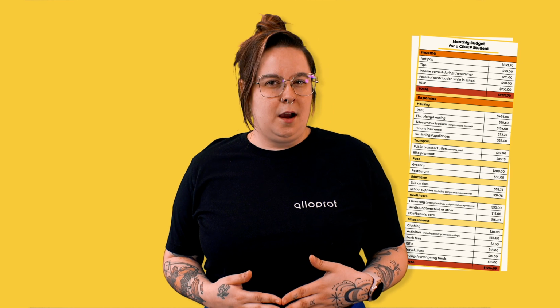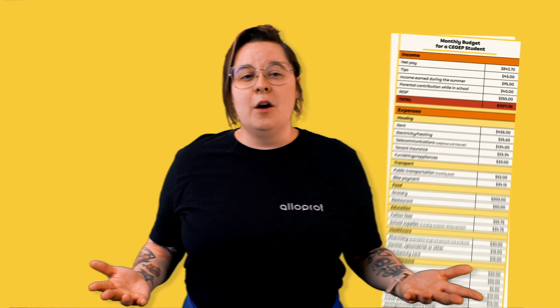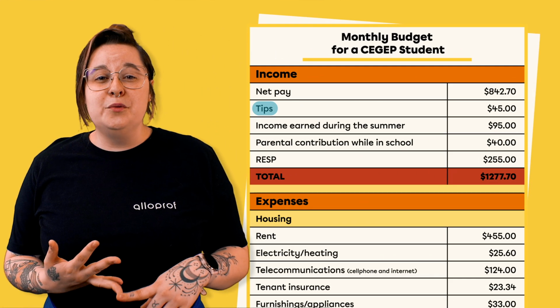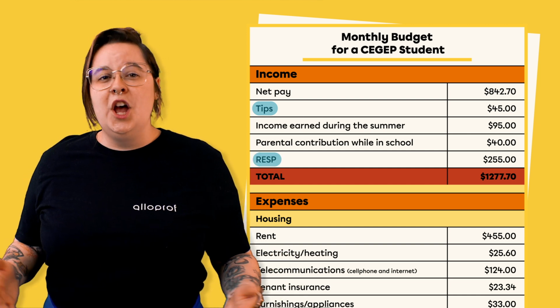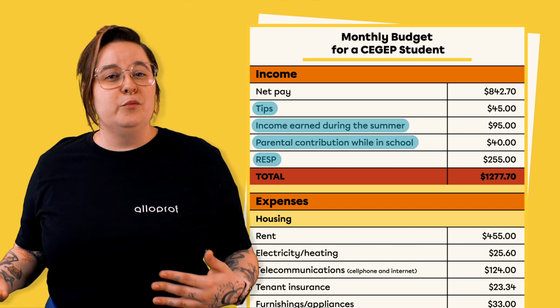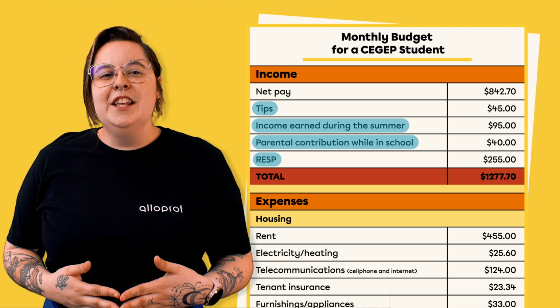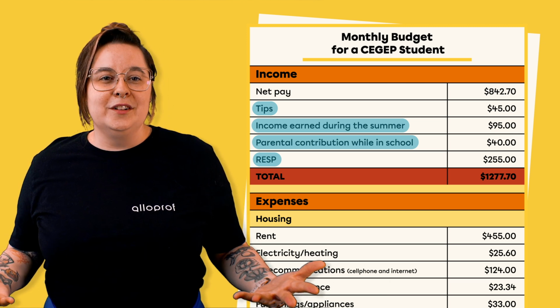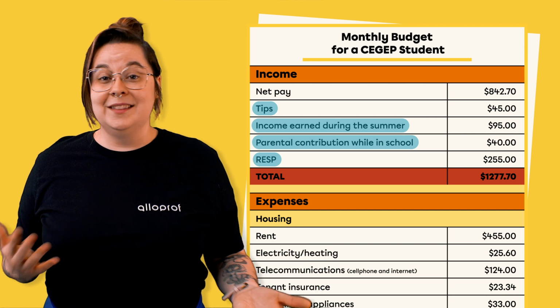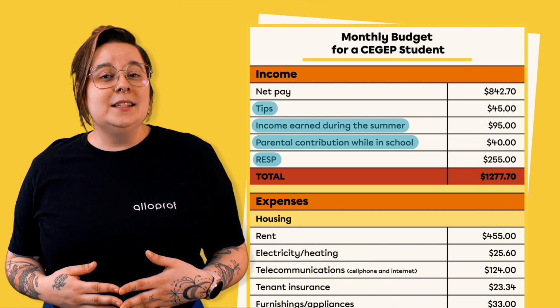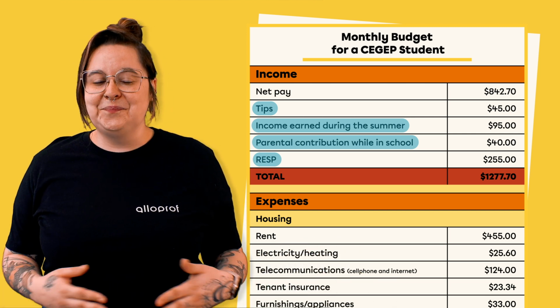Besides your employment income, you may have other sources of income, such as tips, bursaries, or student loans, a registered education savings plan, personal savings, contributions from your family, or gifts. Some income sources are more regular, like your employment income, while others are more irregular throughout the year, like gifts. You need to take this into account when planning your budget.